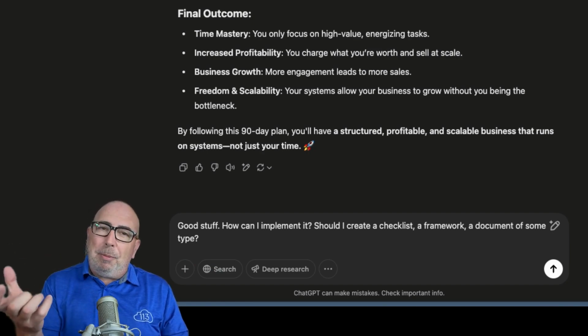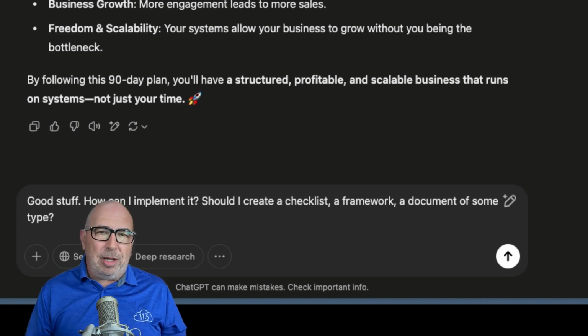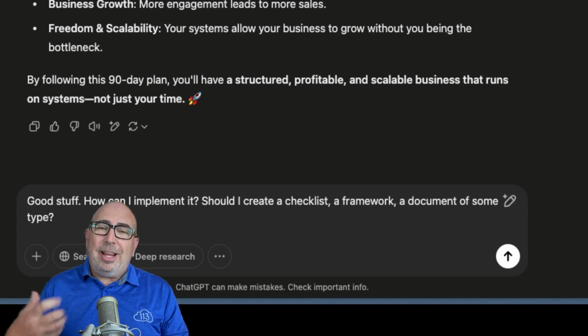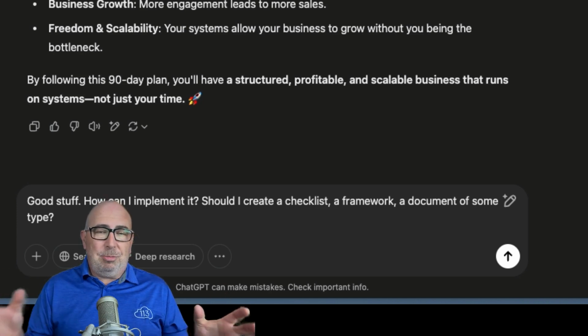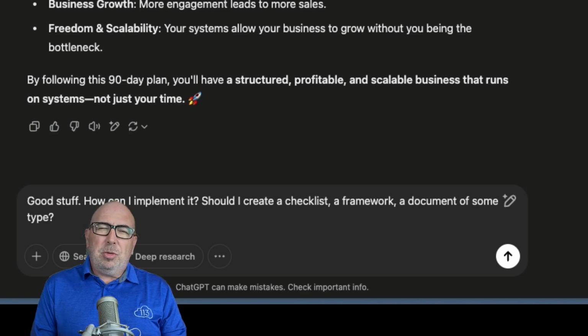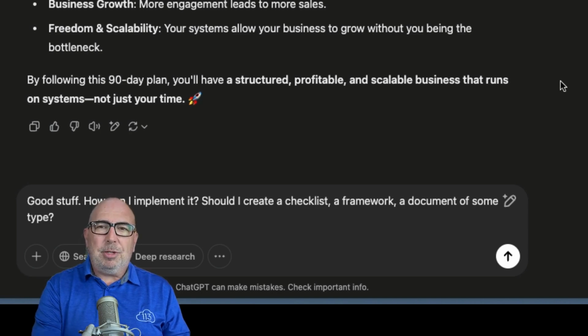So how can I implement it? Should I create a checklist, a framework, a document of some type? I've actually done Dan's 90-day before, and I asked it, should I create an app that I can use to make sure I'm staying on track? And it gave me some awesome ideas for a product for an app. So just some different things you can do. But today we just want to learn how can we implement it in simple terms. And so we're going to start that process with this prompt here.